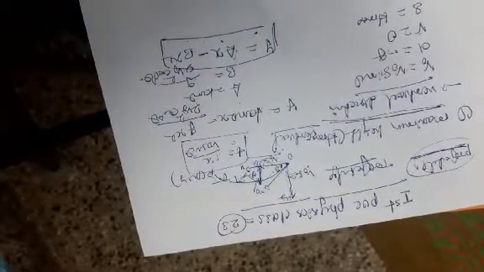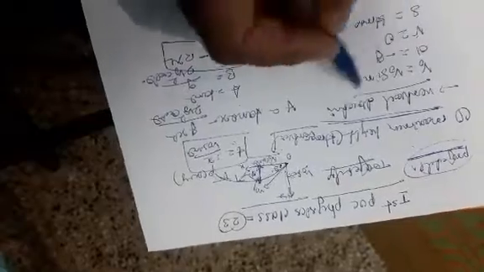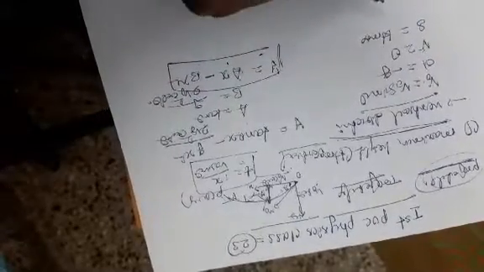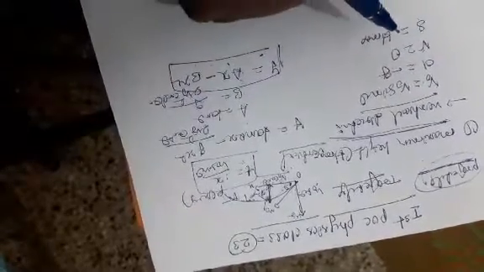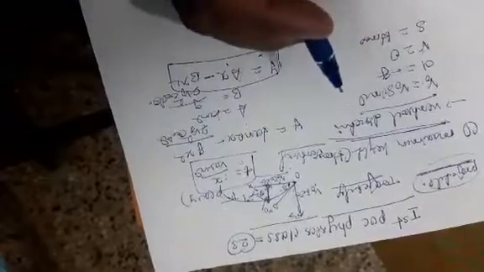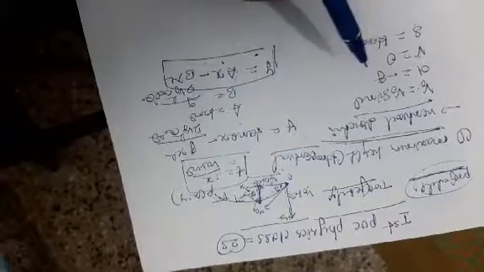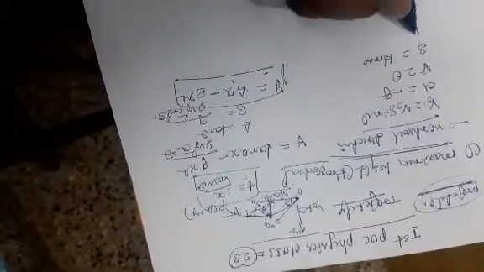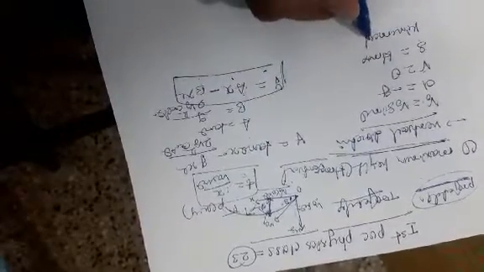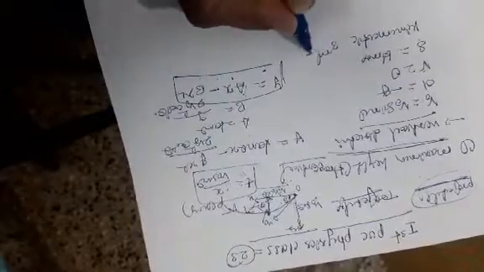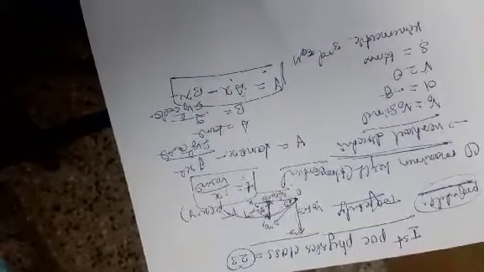Now what is the relation between v, v0, a and s? There are 3 different kinematic equations. The solution part is related to the kinematic third equation, which is v square is equal to v0 square plus 2as.